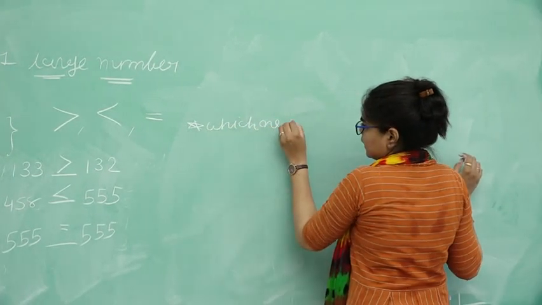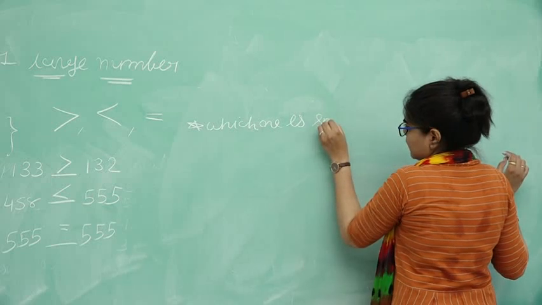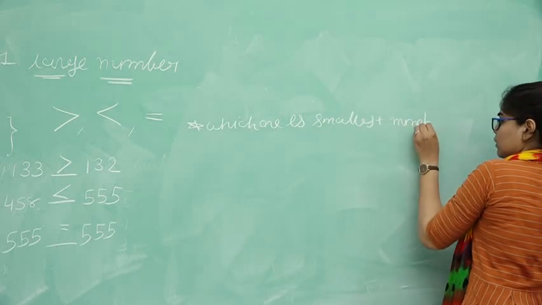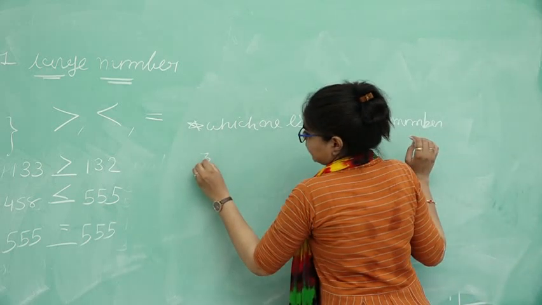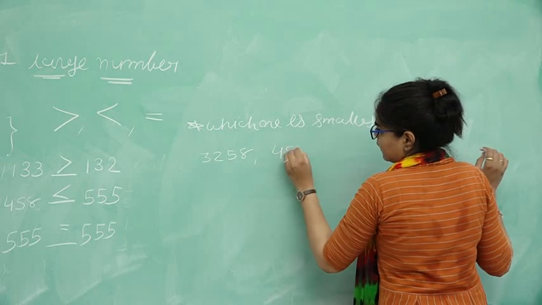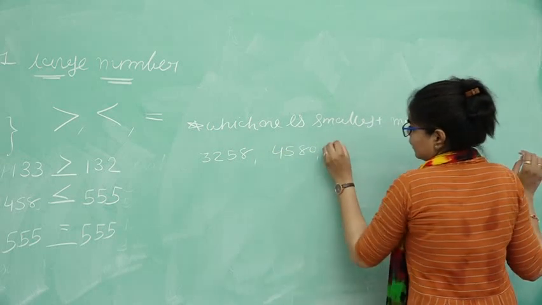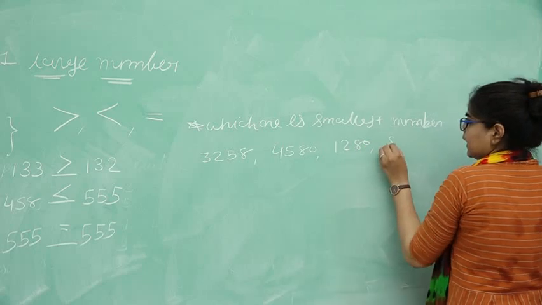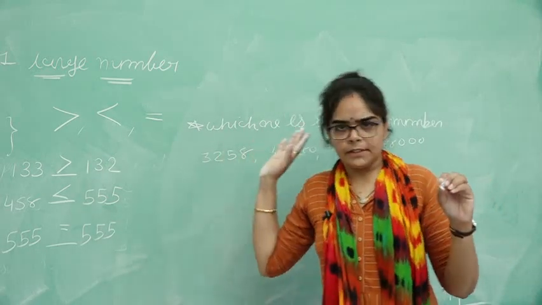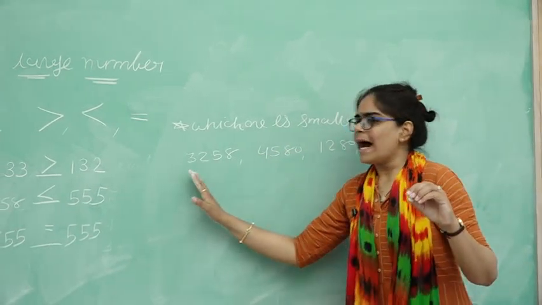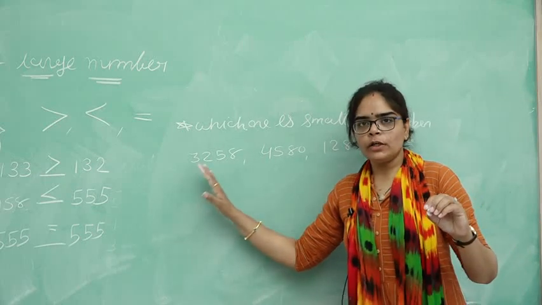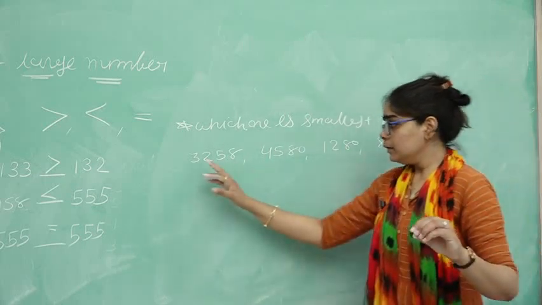Which one is the smallest number? 3258, then 4560, 1280 and 8000. Find out the smallest number. 1, 2, 3 and 4 digits are there. Then find out the smallest number.